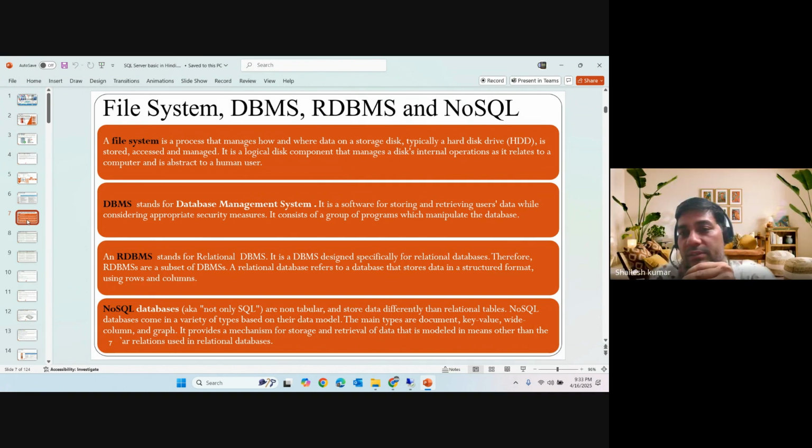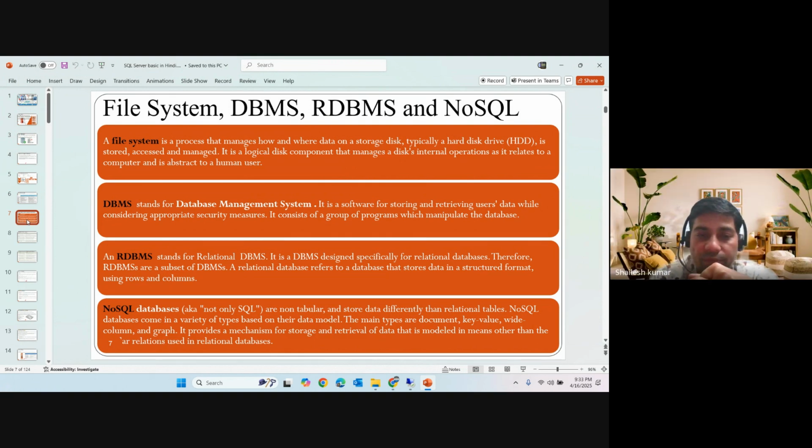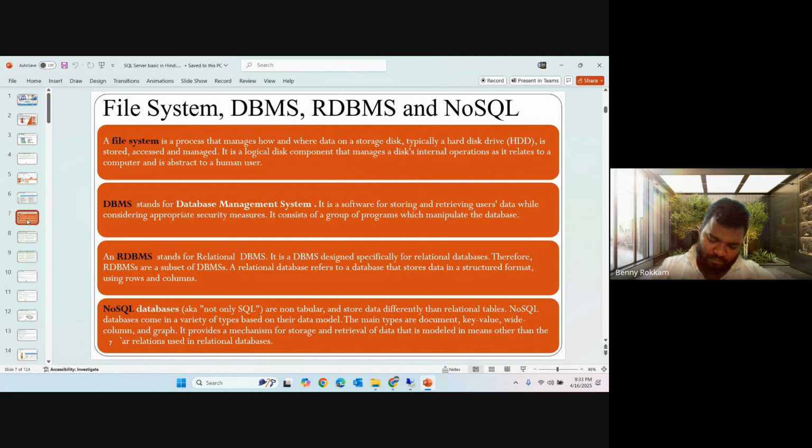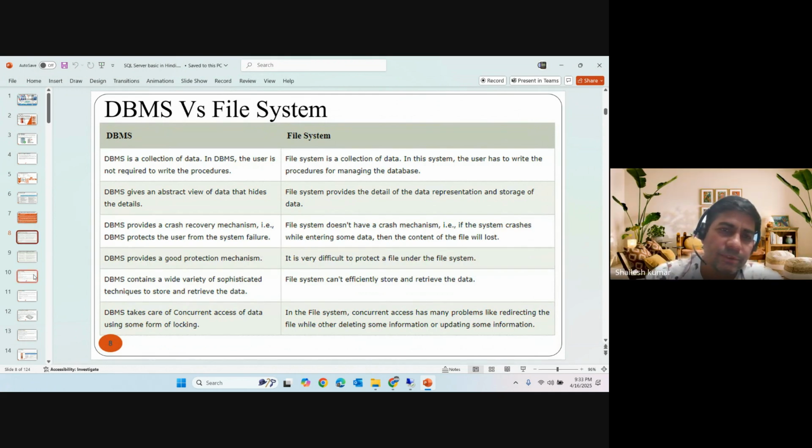Then NoSQL, where they do not define the structure. This is totally unstructured data, right? Document, key value, wide column, and graph. So MongoDB, Cassandra, Couchbase databases, right? These are the NoSQL databases. Then this is the difference between the file systems.